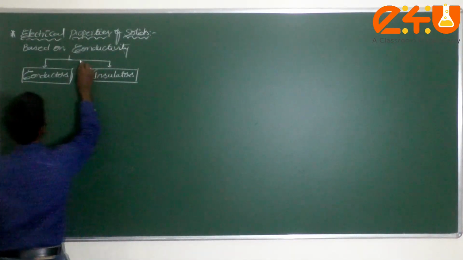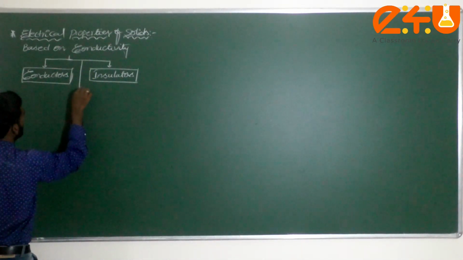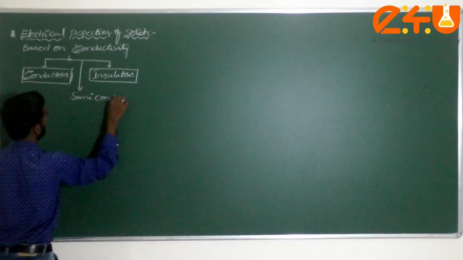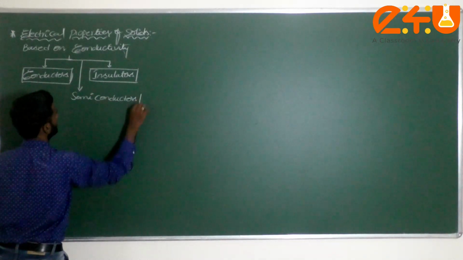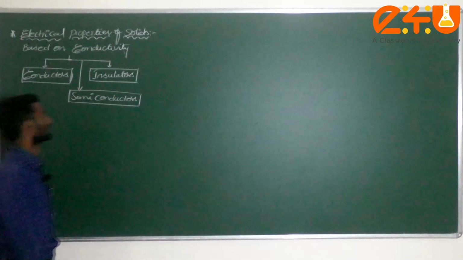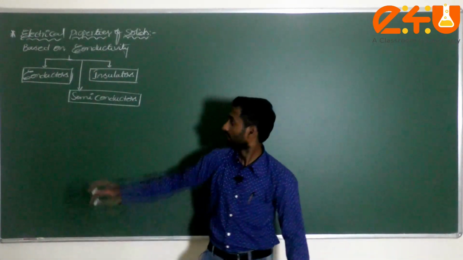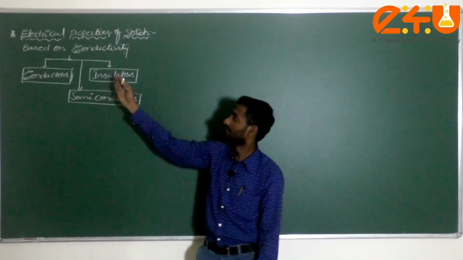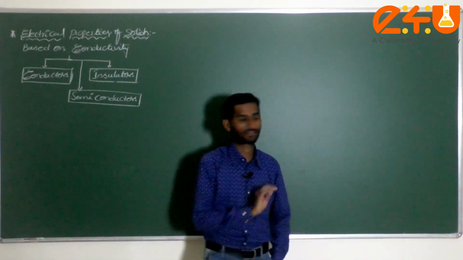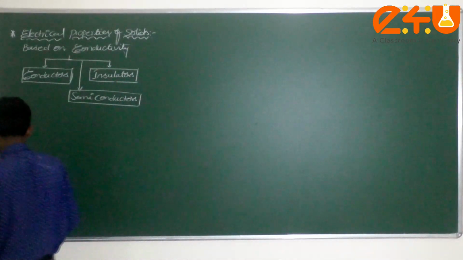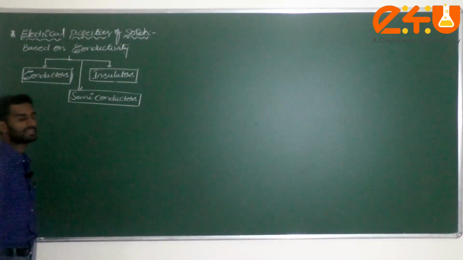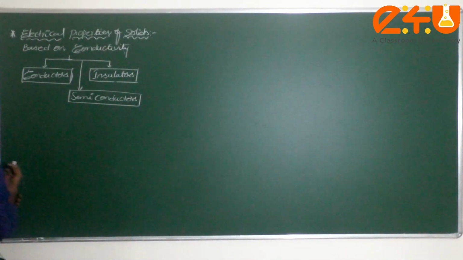The third one comes in between, that is called semiconductors. First one is conductors, second one is insulators, and in between there is one more, that is called semiconductors. First of all, we have to explain the definition of each: what is a conductor, what is an insulator, what is a semiconductor, we are going to discuss.